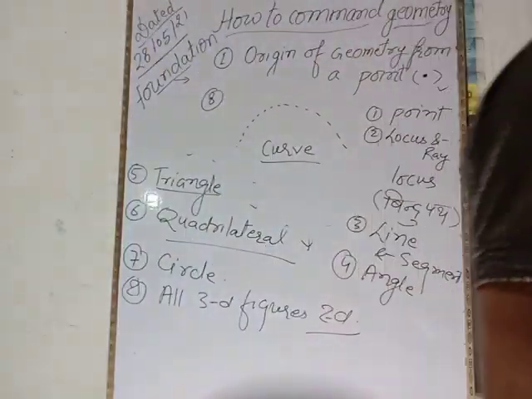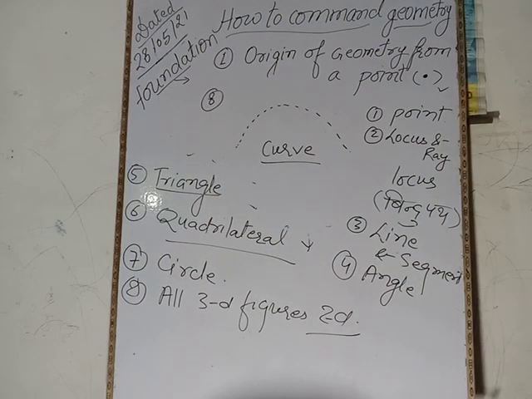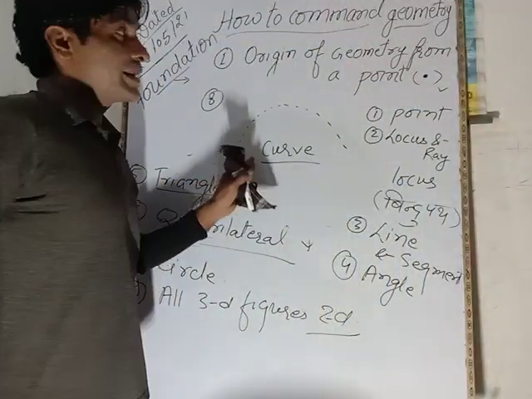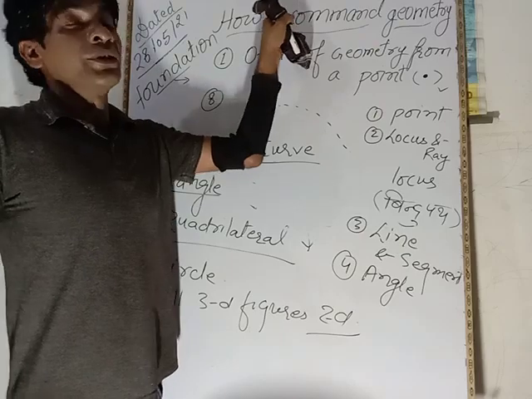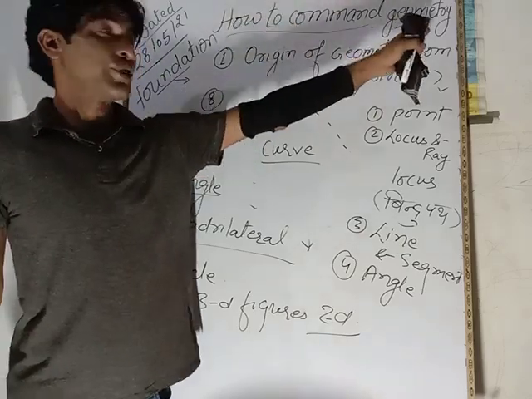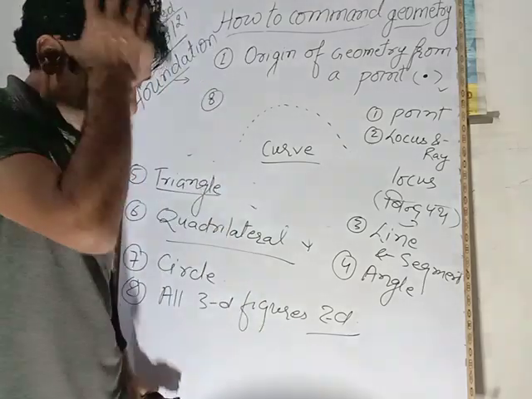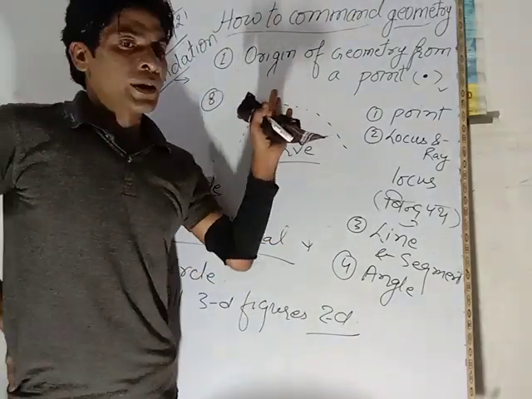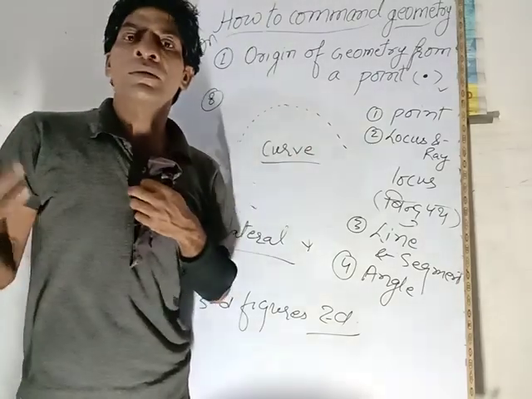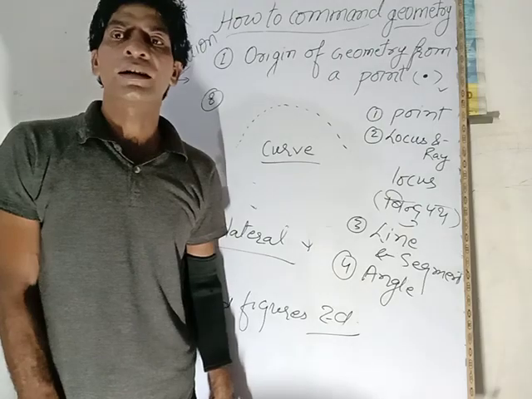Now this is the first point in studying how to command geometry: origin of geometry from a point. About this I have given one very early video on my channel.